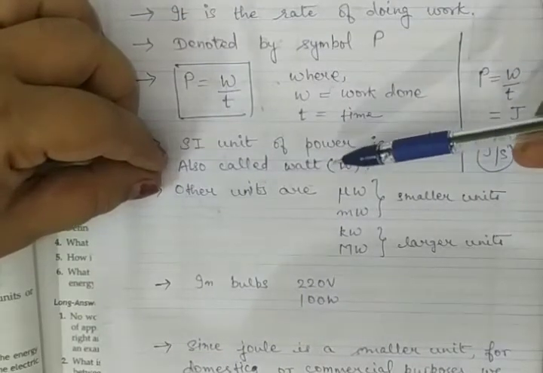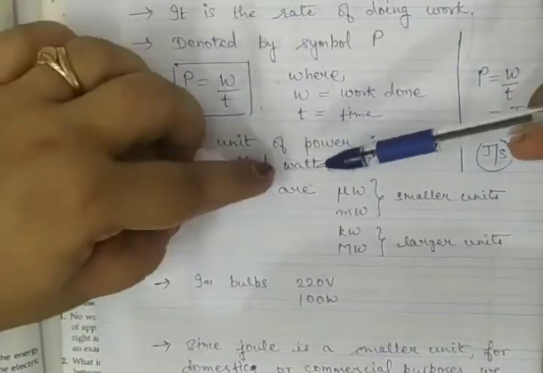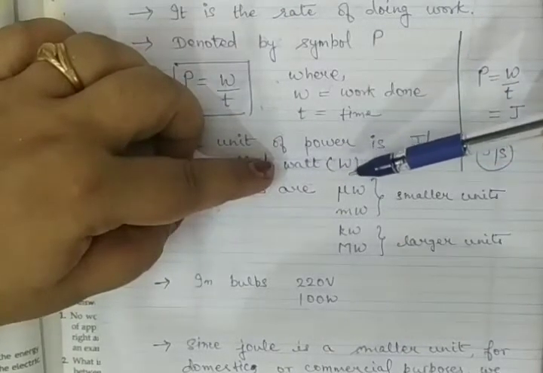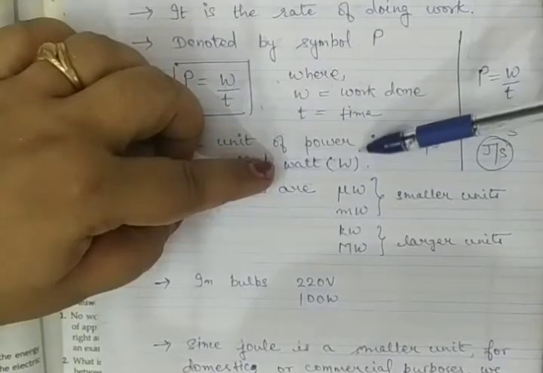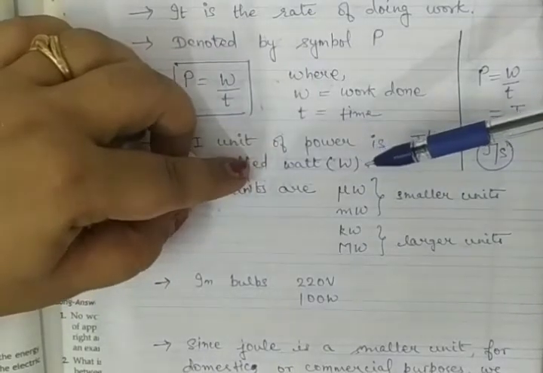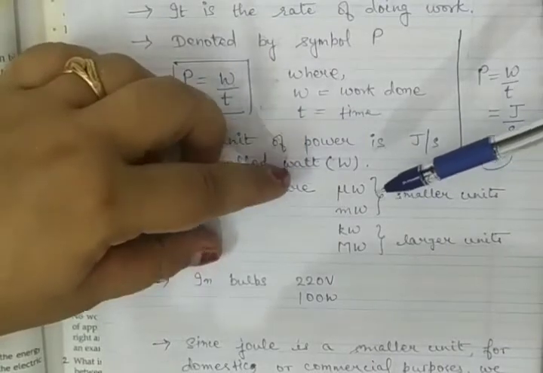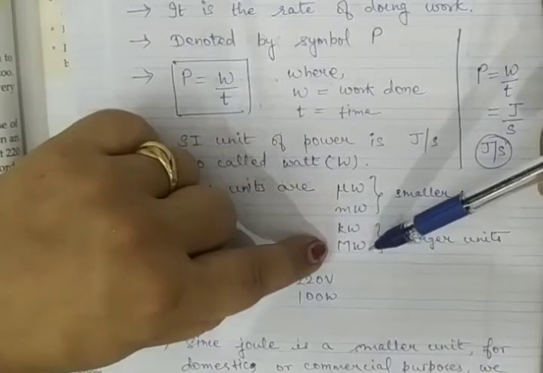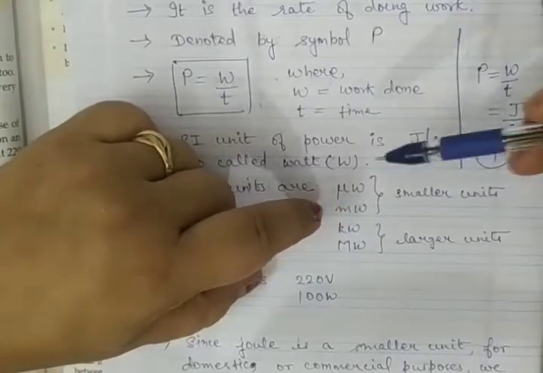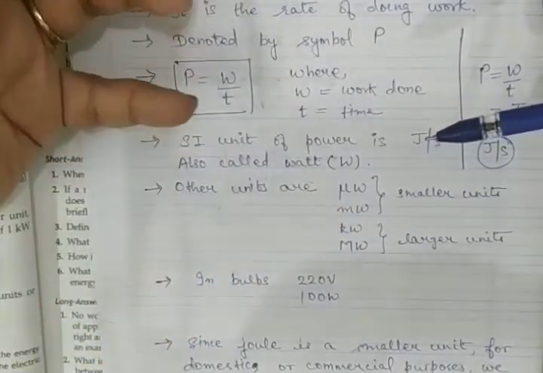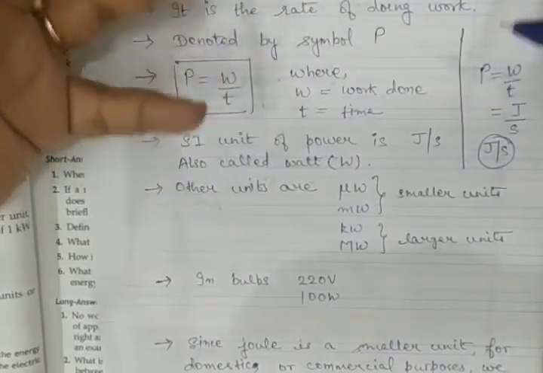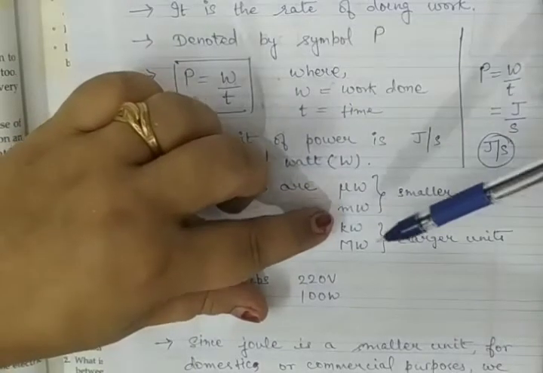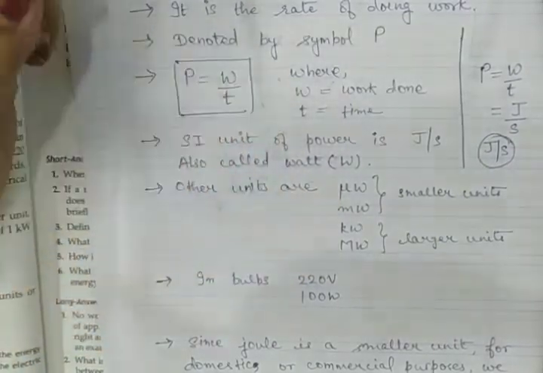It is also called watt. When you write it in full, you have to write it with small letters, and in abbreviation it is denoted by capital W. There are several other units also, like microwatt, milliwatt, kilowatt, megawatt, and many others. The prefixes will tell how big or how small a unit is. Microwatt and milliwatt are the smaller units, and kilowatt and megawatt are the larger units.